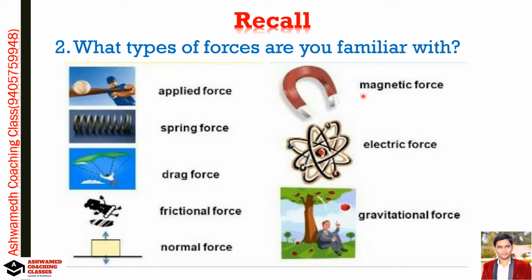Then magnetic force is there, you know this magnetic force, magnet experiments in the lab. Electric force is there, this is in between electrons and protons, neutrons, this is electric force. Gravitational force, this also you know. Frictional force is again there, and normal forces are there. These are some types of forces that you know.